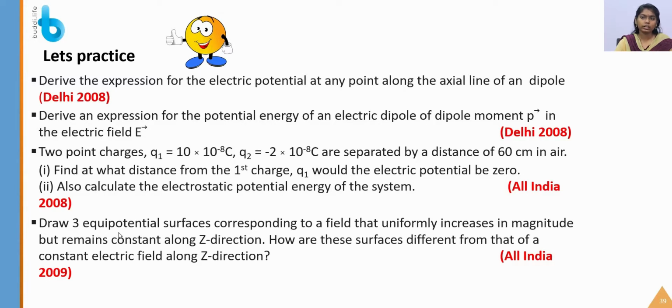The fourth was: draw three equipotential surfaces corresponding to a field that uniformly increases in magnitude but remains constant along the z direction. How are these surfaces different from those of a constant electric field along the z direction? Just try these two problems and derivations. I have already taught these two derivations, so it will be easier for you to practice these problems. I will give you the answers in the next class.